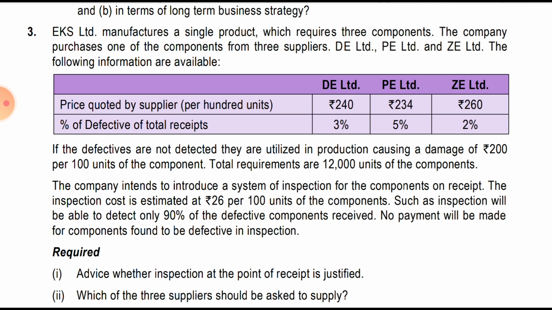In the DE part, we had got 360 units defective, so 360 divided by 100 multiplied by 200. In the second part we had found 600, so 600 divided by 100 into 200, and for ZE 240 divided by 100 into 200.